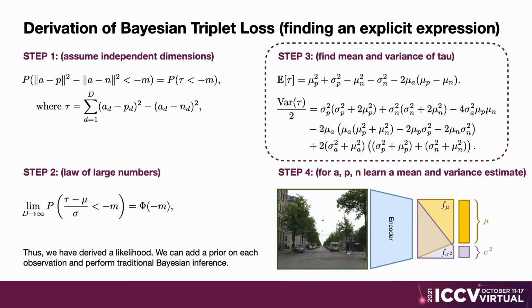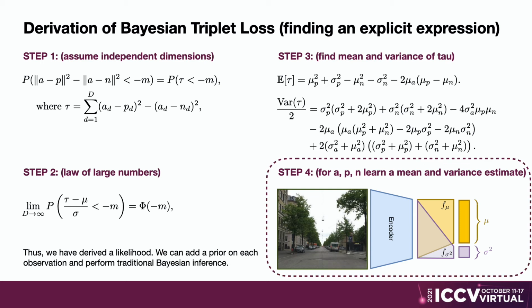The expressions for the mean and the variance might look a bit scary. However, the equations only depend on the mean and the variance of respectively the anchor and the positive and the negative stochastic embeddings. We therefore ask our network to predict a per-image mean and variance. Our model is a standard convolutional network with 2 heads, one for predicting the mean and the other to predict the variance.